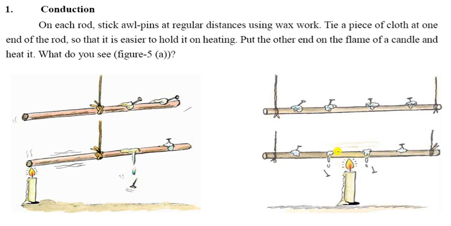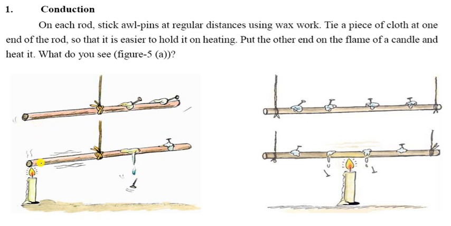Similarly, when the middle of the rod is heated, the nearest wax gradually melts, and then the iron nails go down. This experiment shows conduction.